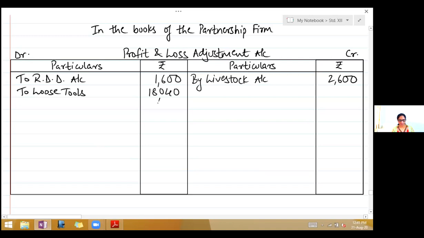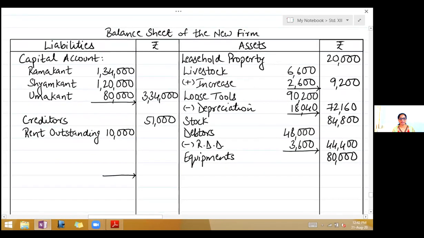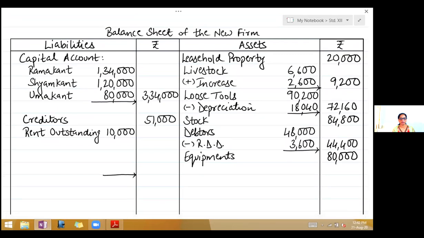Fifth adjustment, outstanding rent paid 9,040 in full settlement. Now come to the liability side. The rent which is outstanding has been paid. From where do we pay? We pay it from the bank. So right here, less paid off in the inner column, 9,040, deduct, balance is 960.